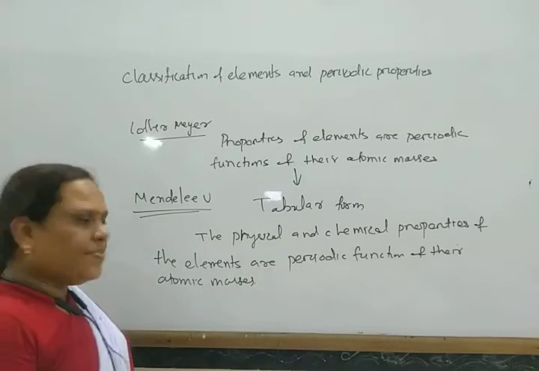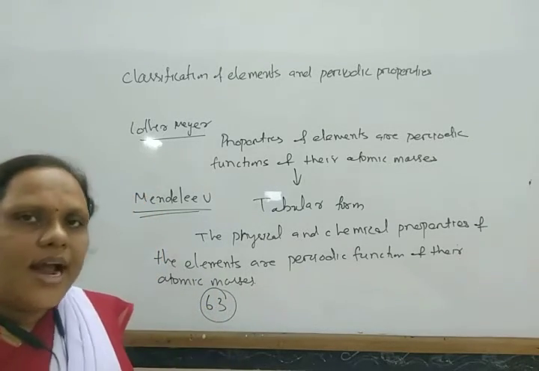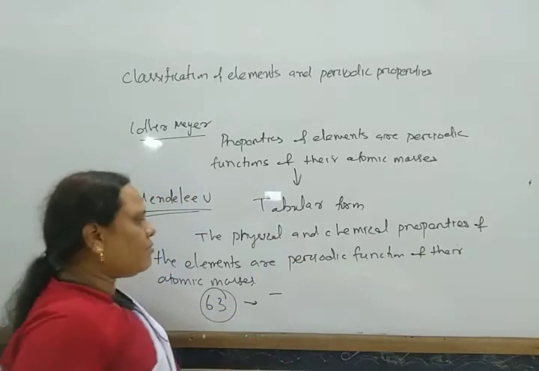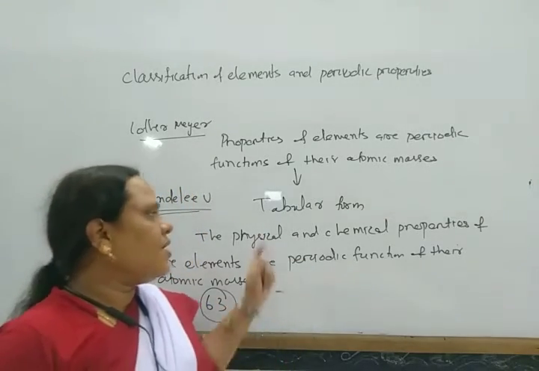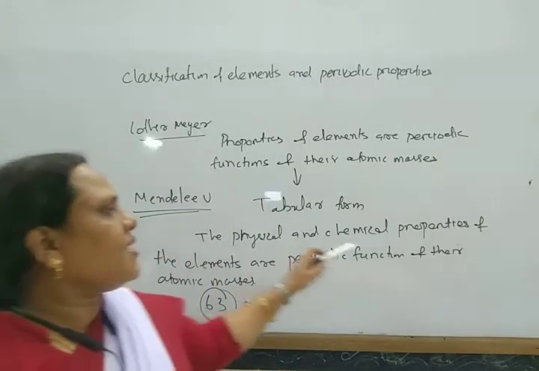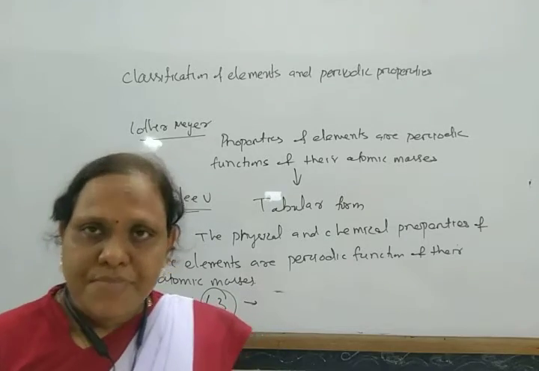So at that time 63 elements were discovered, and these elements are arranged in tabular form according to this rule, that is Mendeleev's rule. So the physical and chemical properties of the elements are the periodic functions of their atomic masses.